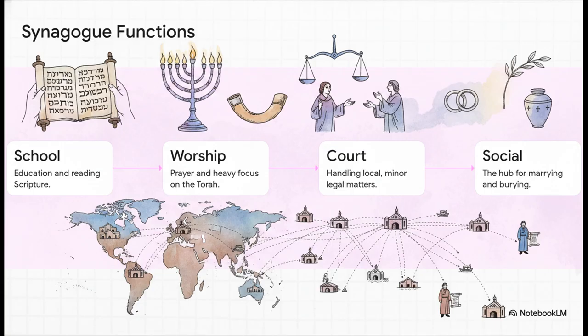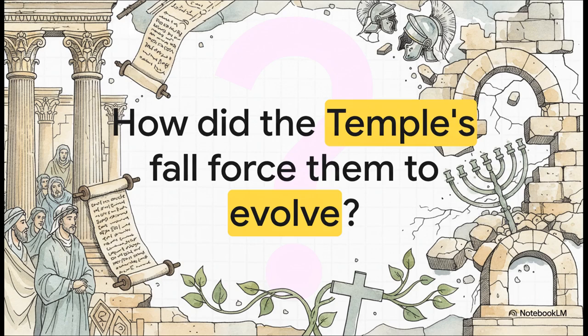Because these synagogues were established all over the Roman Empire, they later became the exact launching pads the Apostle Paul would use. He'd travel from city to city, step right into the local synagogue, and use their established scripture reading traditions to spread early Christianity. It's a fascinating network. We've built an incredible, highly complex world today, filled with rival sects, ancient traditions, and some very delicate political balances. But I want to leave you with this one provocative thought.